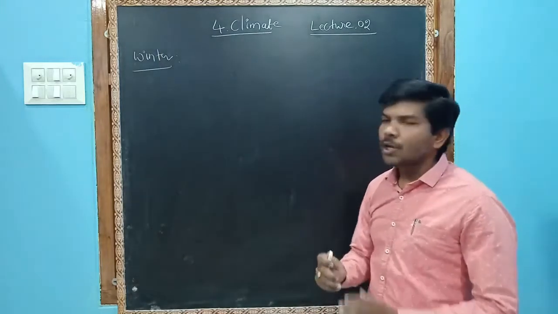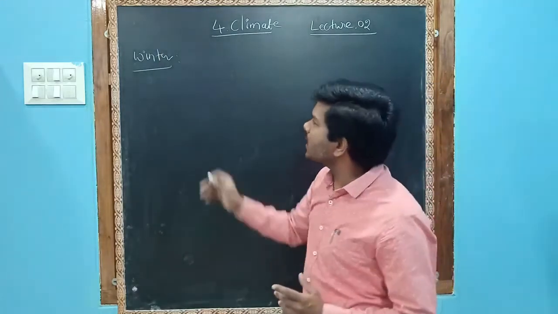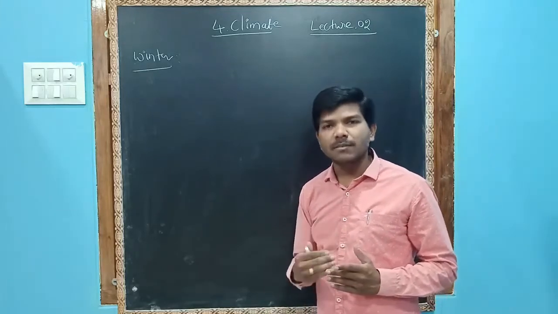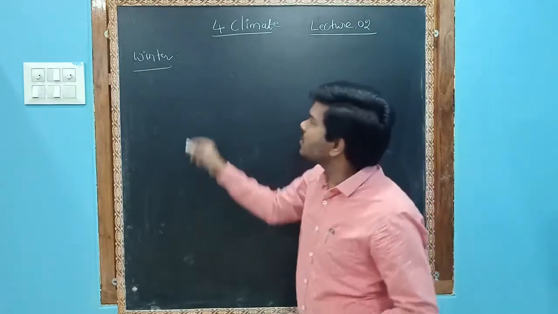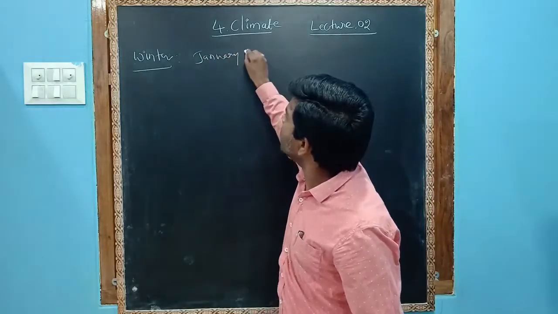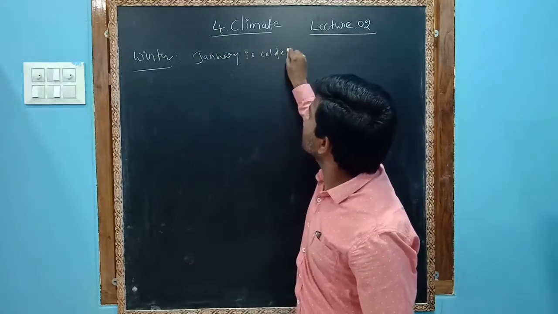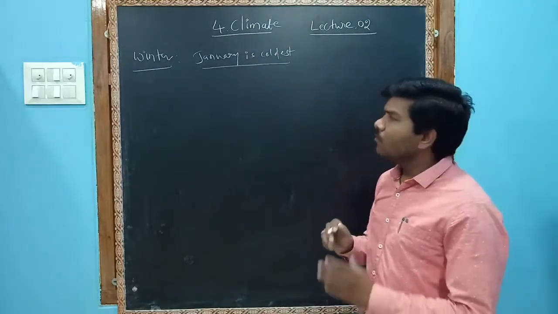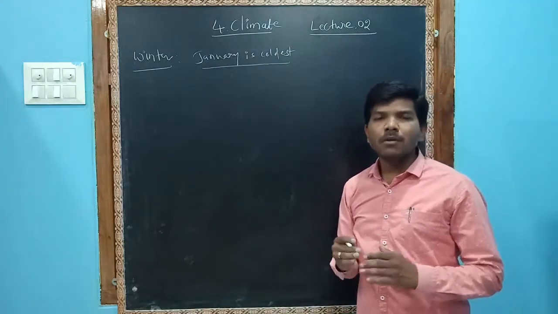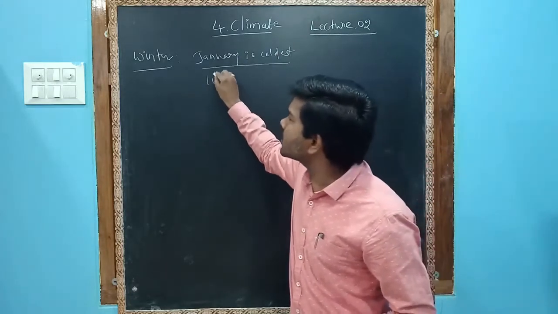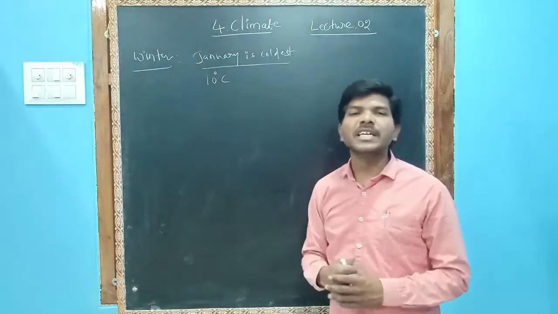Okay, winter season. Usually winter starts in the last week of November or the first week of December. January will be the coldest month. In most places in the country, the temperature drops to near 10 degrees Celsius.